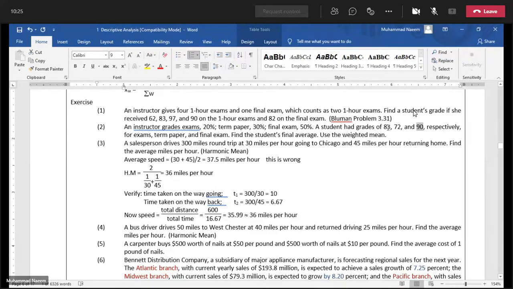Multiply each mark obtained with the corresponding weightage and divide by total weightage.